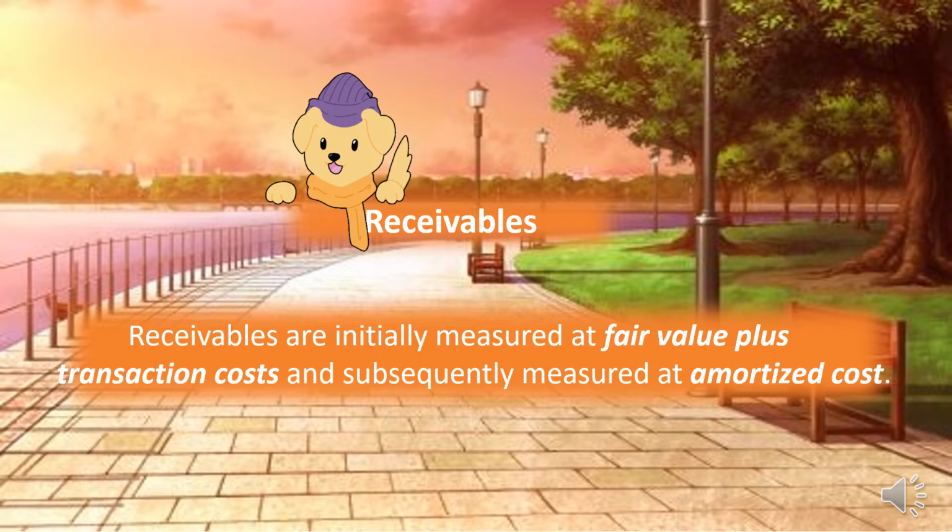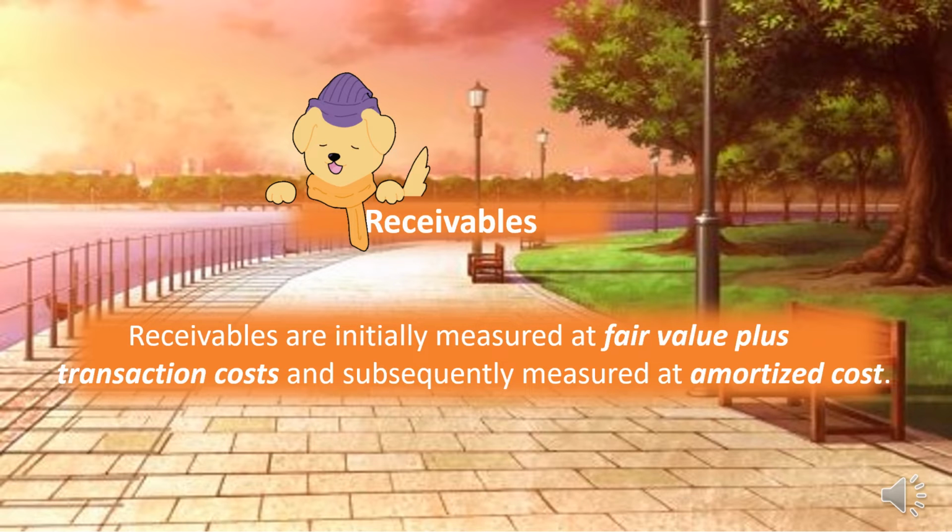Then non-trade receivables represent claims arising from sources other than the sale of merchandise or services in the ordinary course of business. Loans receivable. Loans receivable is used in the Bureau of Treasury national government books to recognize loans extended by the national government to government financial institutions covered by loan agreements.